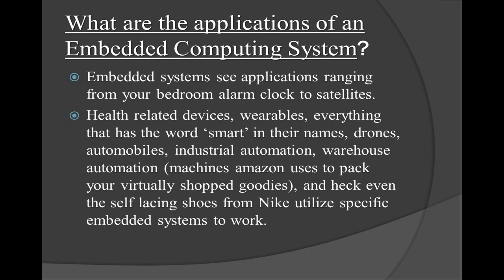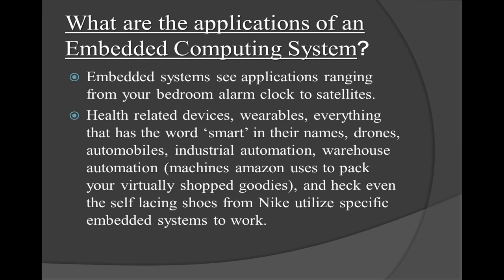Automobiles. Now you can see automobiles which are coming on batteries, the automobiles which are running on embedded systems, also consisting of software as well as hardware devices. Industrial automation, warehouse automation.